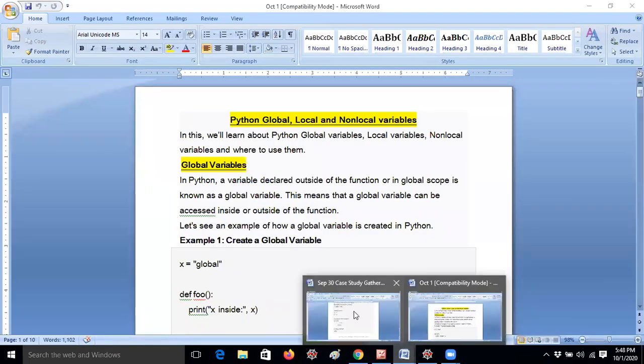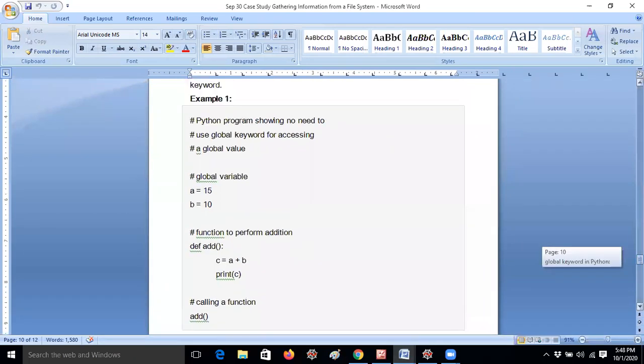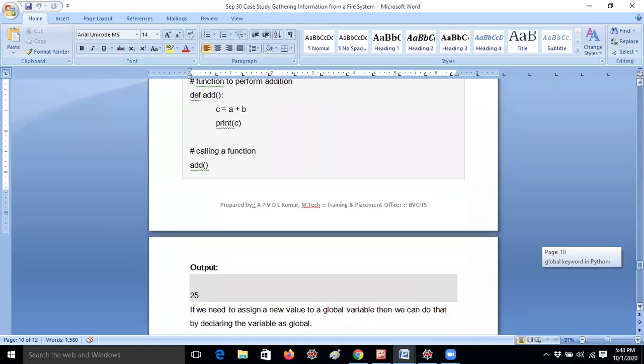But here you don't need to declare a global keyword. But when we have to declare a global variable, sir, I will tell you now. Okay, I will tell you. So this is example one, guys. Now I will move to example two.